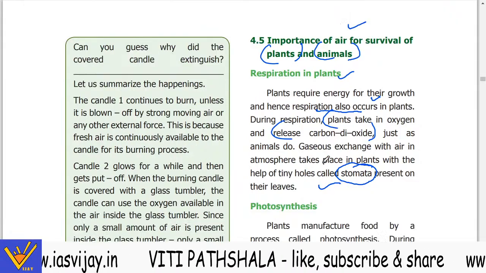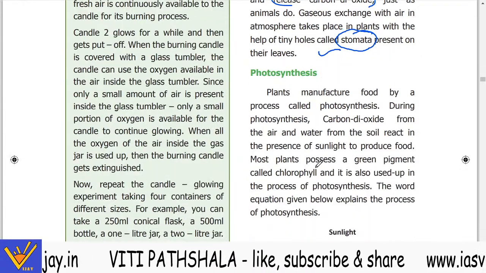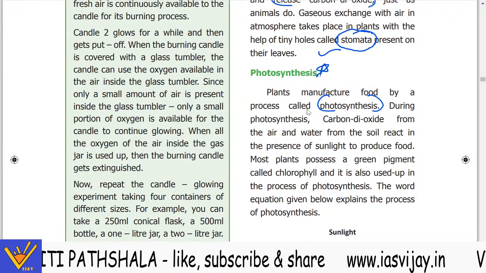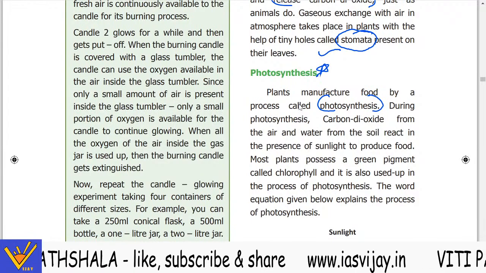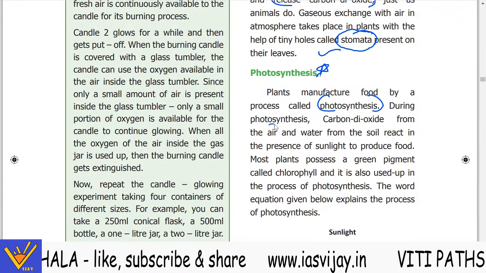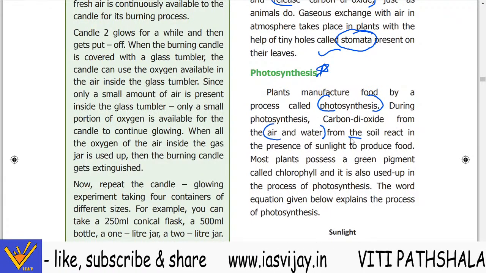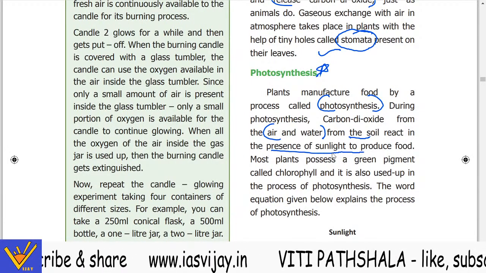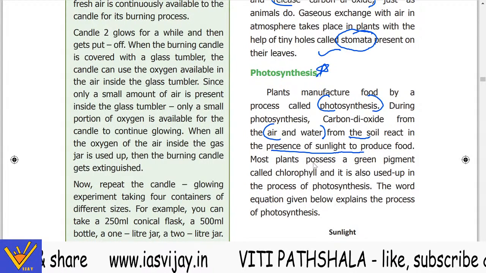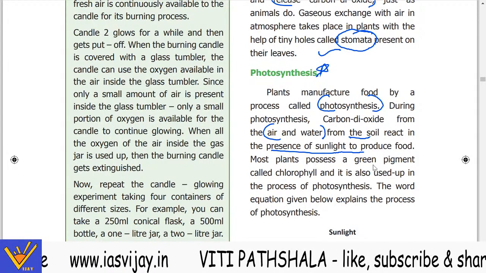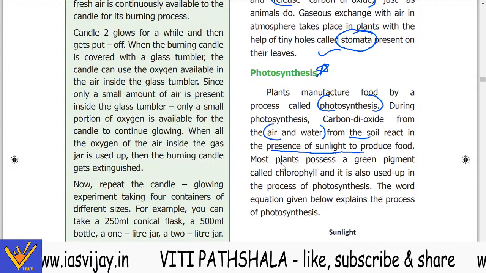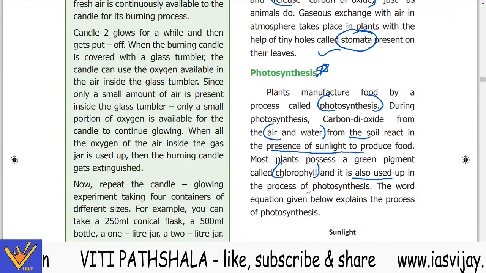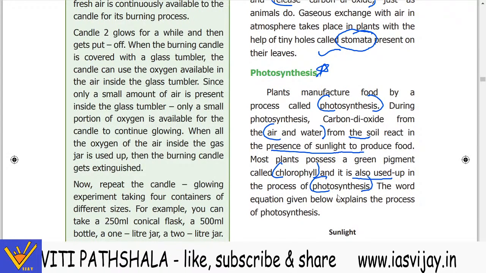Now photosynthesis. Plants manufacture food by the process of photosynthesis. So this is important. During photosynthesis, the carbon dioxide from the air and water from the soil react in the presence of sunlight to produce food. Most plants possess a green pigment called chlorophyll, and it is also used up in the process of photosynthesis.